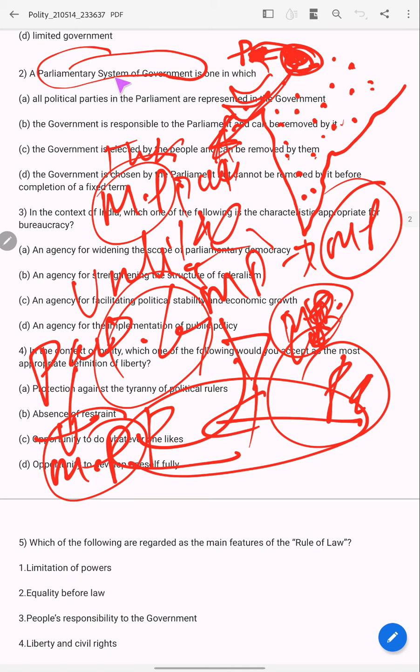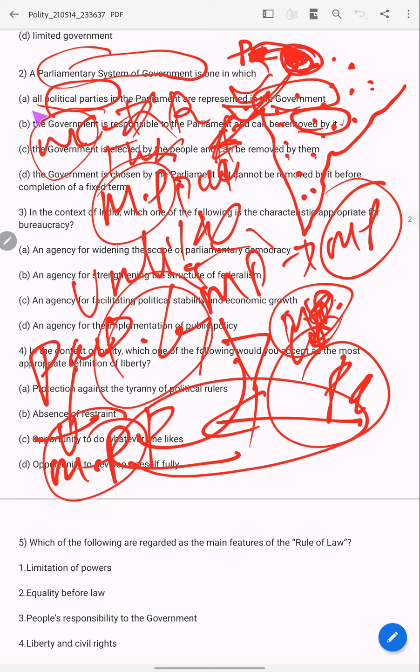A parliamentary system of government is one in which all political parties in parliament are represented in the government. Not all the political parties will be represented in the government, right? There are some political parties which will not get even seats. So it's wrong. The government is responsible to the parliament and can be removed by it. So this is almost the answer.